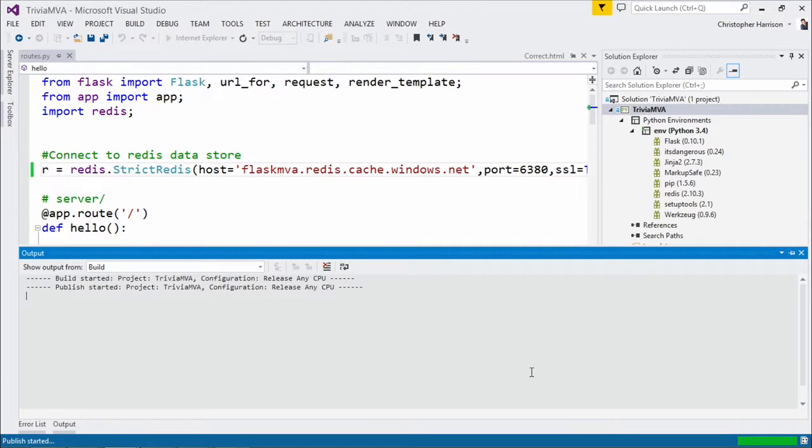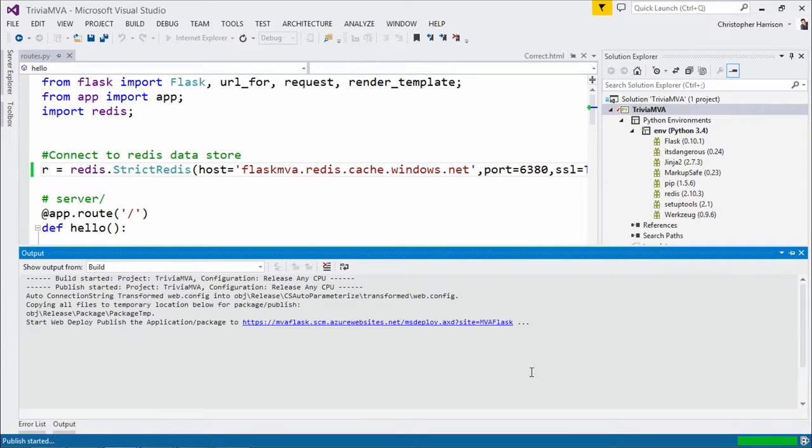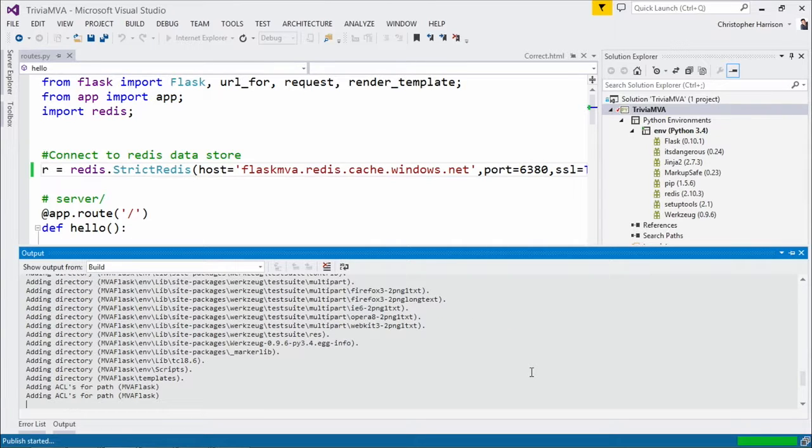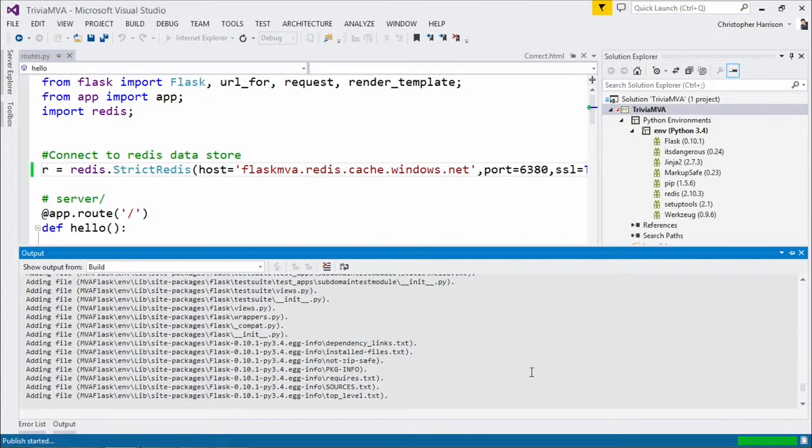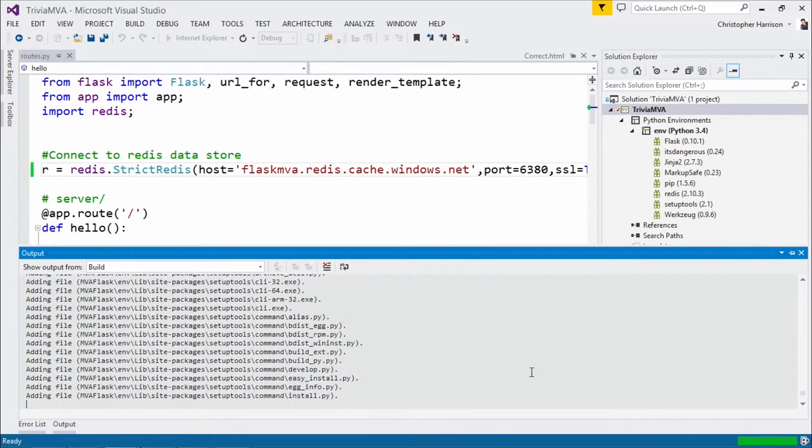So now that this has come up, I'm now going to just simply hit publish. That's it. And so now what it did is it created a free website for me automatically. It is taking all of my code here, it's packaging it all up, and it's sending all of that up to our little MVA Flask site. And in about another 12 seconds here, it's going to pop up a copy of Internet Explorer that's going to show me the website that we have created. So we'll just kind of wait.